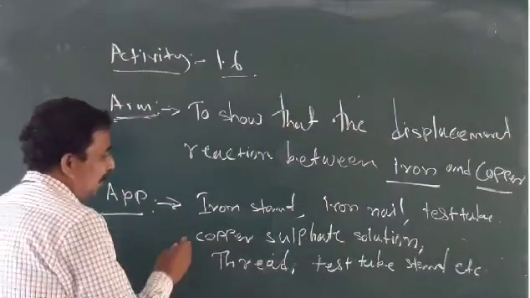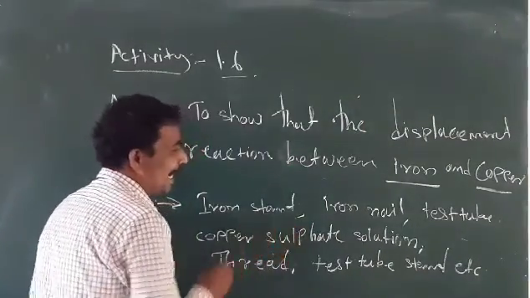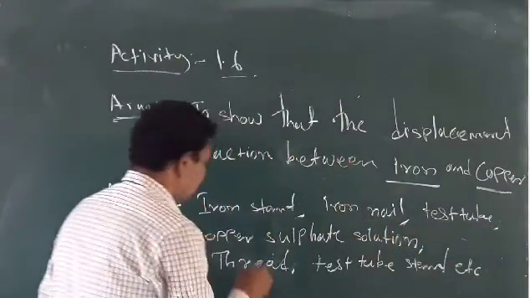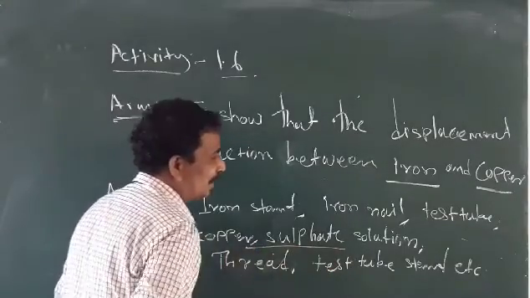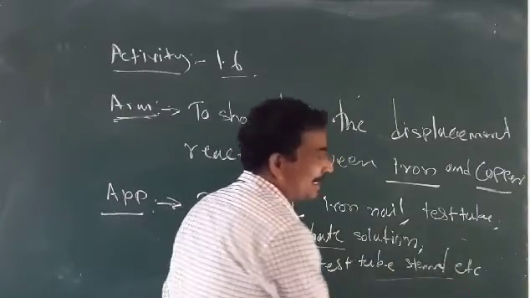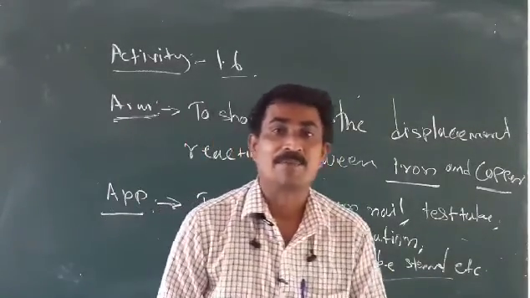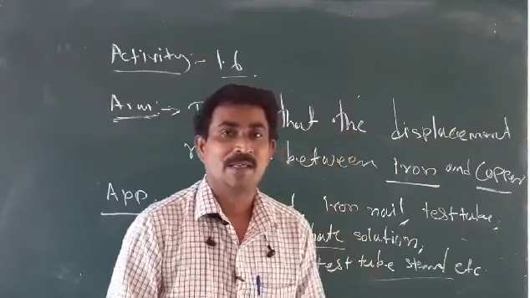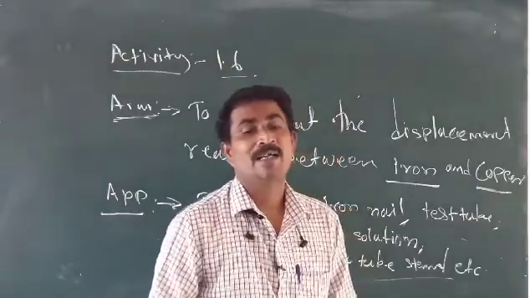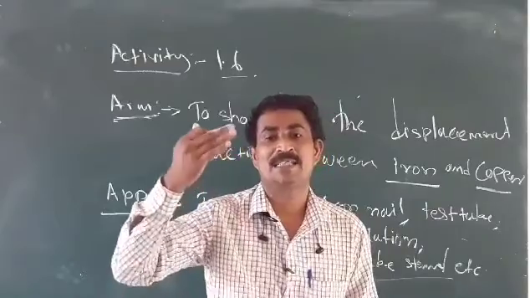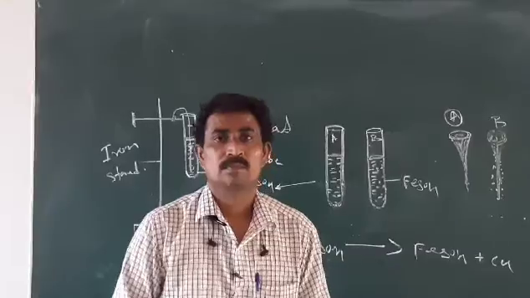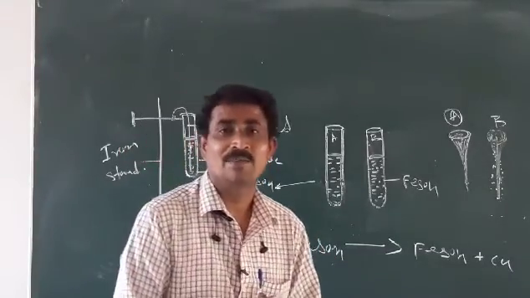What materials are required for this activity? An iron stand, iron nails, test tubes, copper sulfate compound and its solution, a tray and test tube stand, and any other necessary materials. After the diagrams I will explain the procedure and how the steps are carried out.